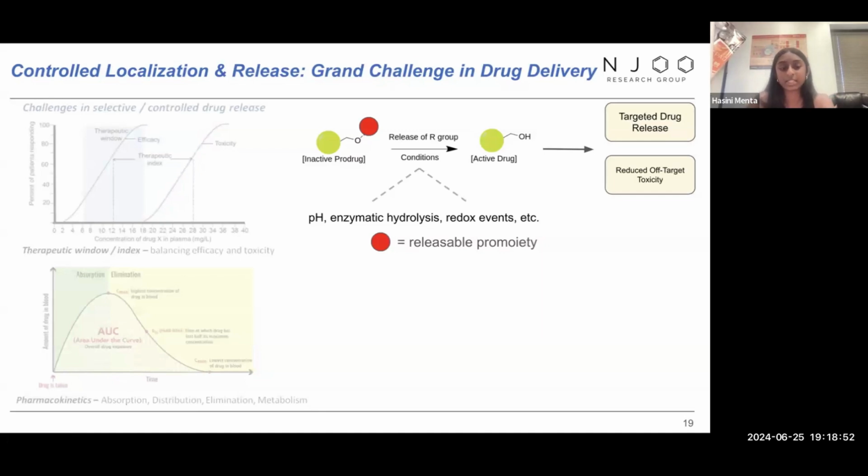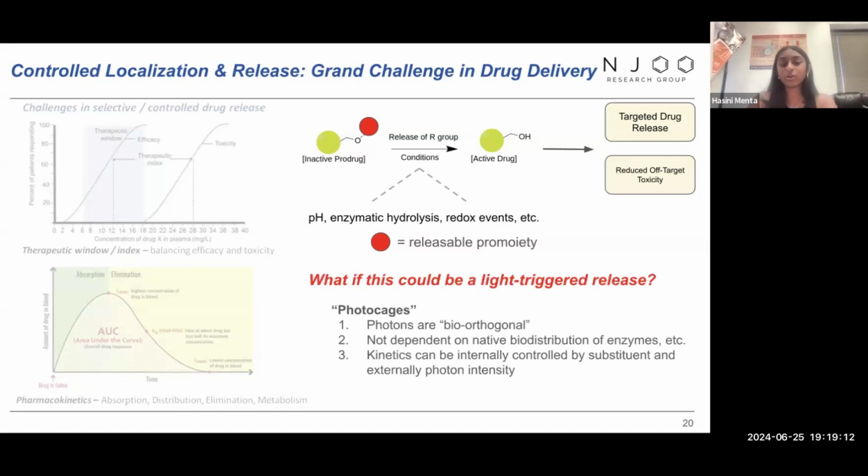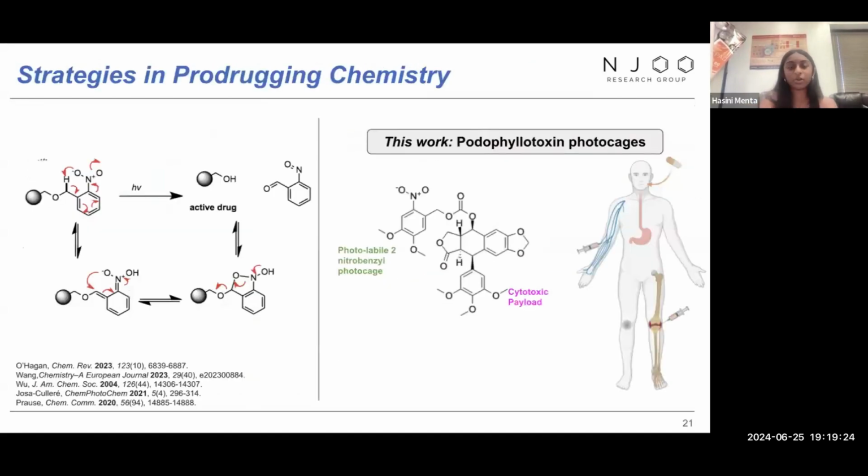A prodrug is basically something that has something chemically ligated to it. Over the years, prodrugs have been used to respond to different factors such as pH, enzymatic hydrolysis, and redox events. However, our focus looks into light. So we look to use photons for a light-triggered release, with the right wavelength and quantity. This is where our approach to photocages comes into play. Here is a quick overview of our synthetic pathway for photoreleasable photocages that use photolabile nitrobenzyl photocages.